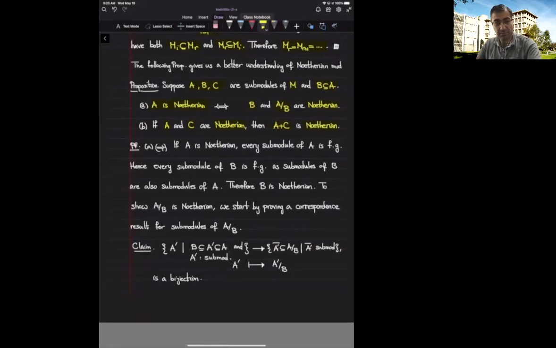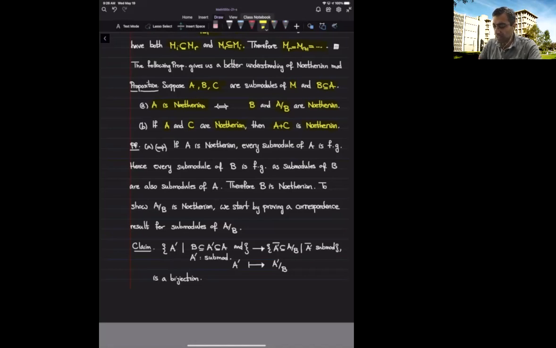Let's assume that A is Noetherian. I want to show that both B and A over B are Noetherian. Knowing that A is Noetherian, I can deduce that every submodule of A is finitely generated. This is what we proved in the previous proposition. Now I want to use the same proposition to show B is Noetherian. That proposition tells me that in order to show B is Noetherian, it's enough to show that every submodule of B is finitely generated.